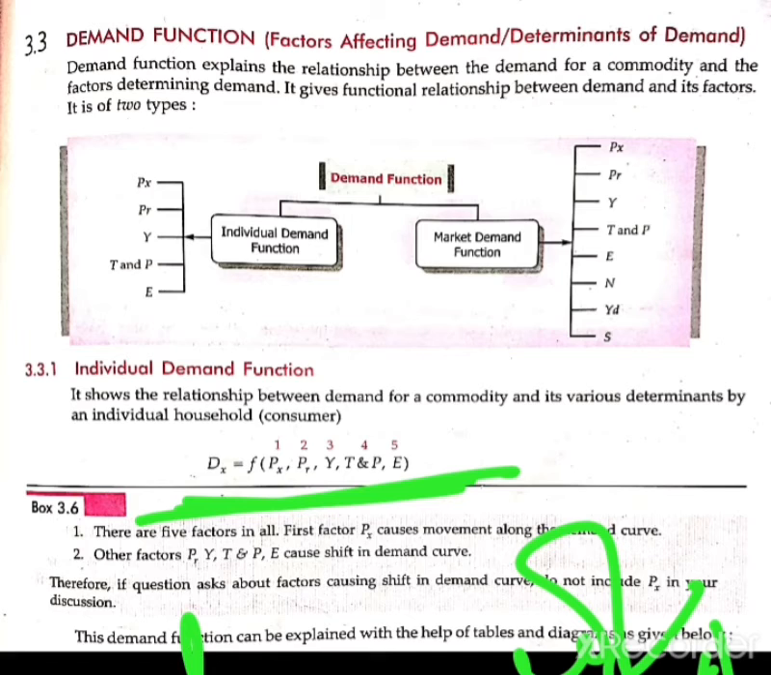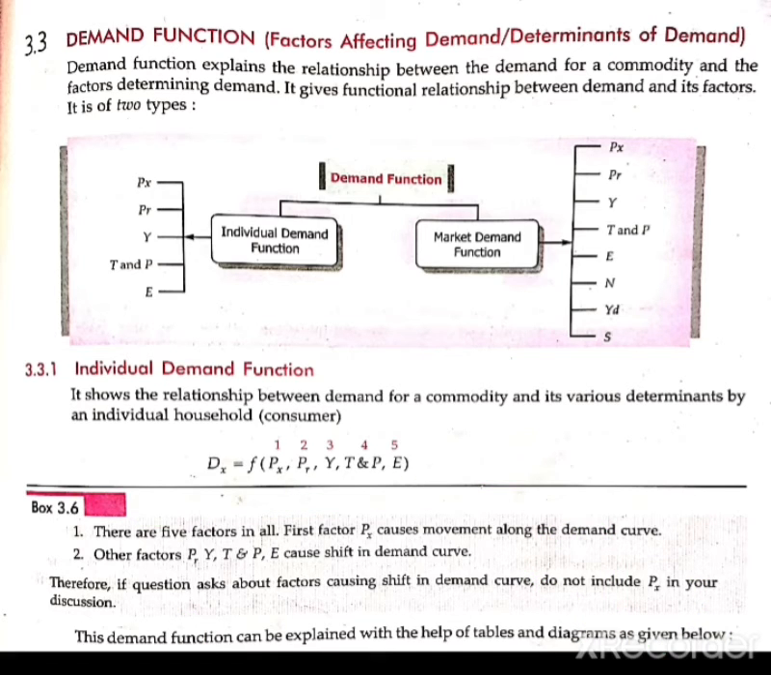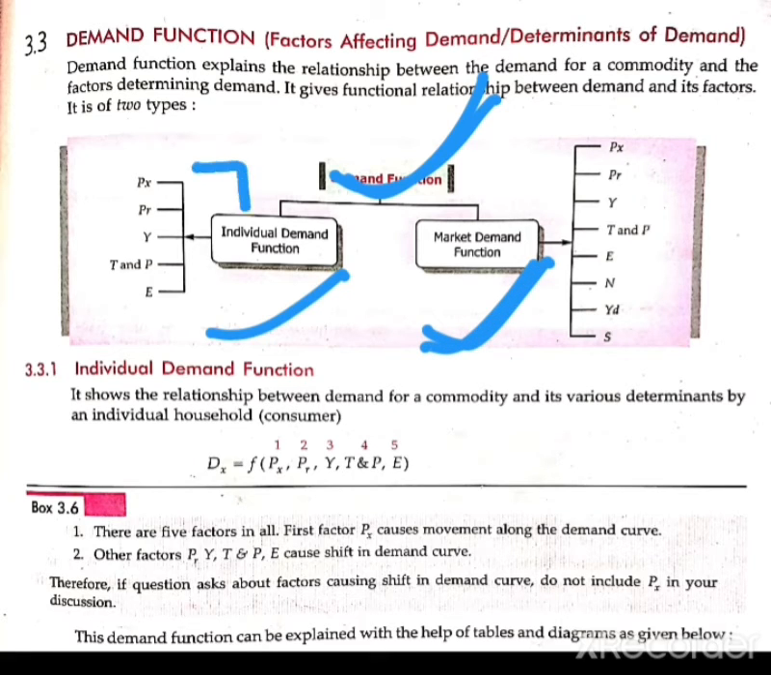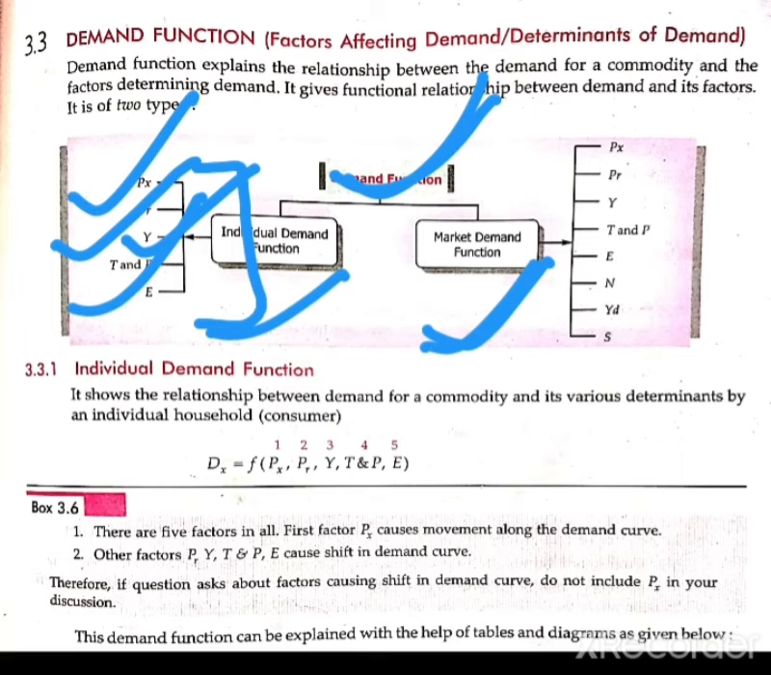And so the demand function is divided into two parts. First is the individual demand function, and second is the market demand function. In the individual demand function, these are the different factors which affect the demand: price of the commodity, price of related goods, income of the consumer, taste and preference of the consumer, and expectation about the price in future.